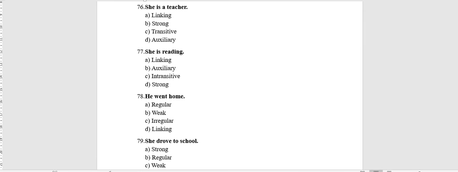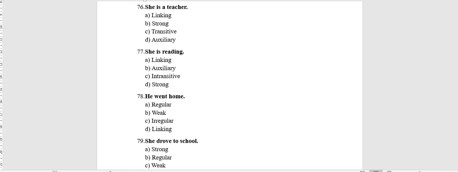Number 76. She is a teacher. Is here is a linking verb. She is reading. Here is reading. There are some choices: A linking, B auxiliary, C intransitive, D strong. So is here is an auxiliary verb. She went home. Regular, weak, irregular, linking? This is went, irregular. That's right.